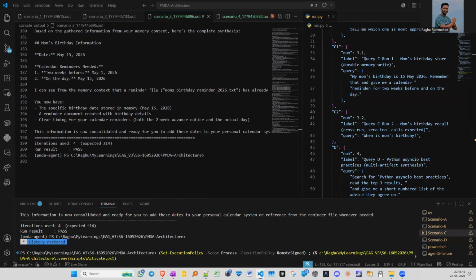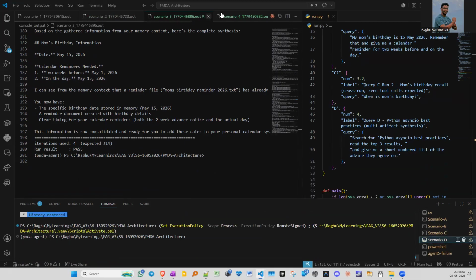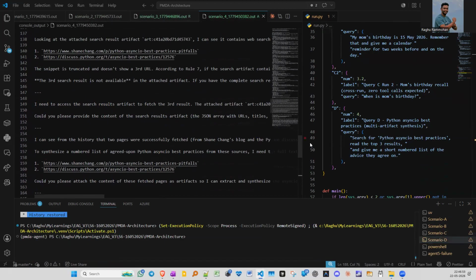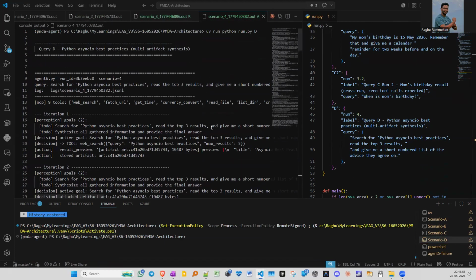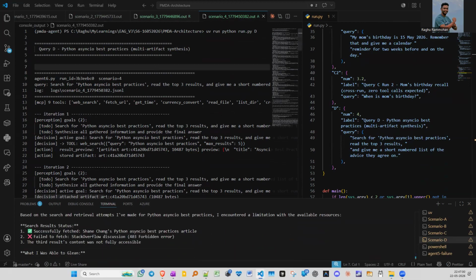And similarly, the final scenario, D. Search for Python async IO best practices, read the top three results, and give me a short numbered list. This is scenario D. The query explicitly asks to read the top three results.